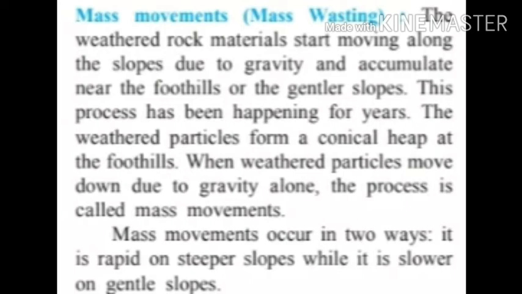Our next point is mass movements or mass wasting. Mass means land portion or landform. We have seen three kinds of weathering: mechanical weathering, chemical weathering, and biological weathering. In these three types of weathering, rock portion is getting smoother, it breaks and it weakens in the process of weathering. That weathered rock or weathered rock material starts moving along the slopes due to gravity and accumulates near the foothills or the gentle slopes. This is the process of mass movement.